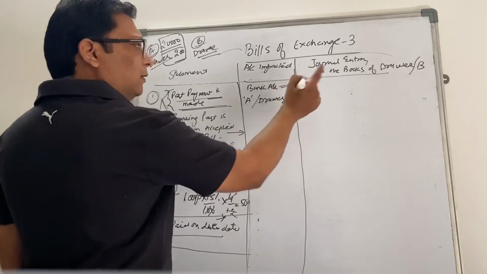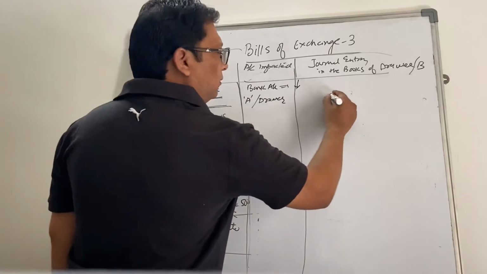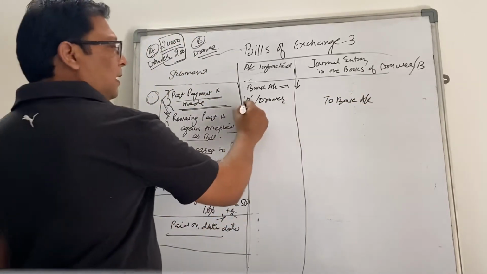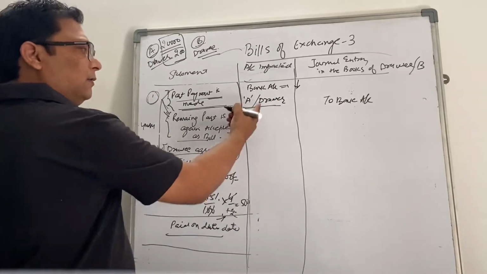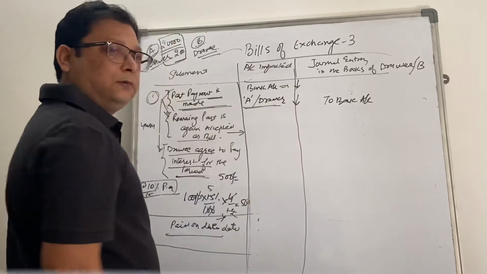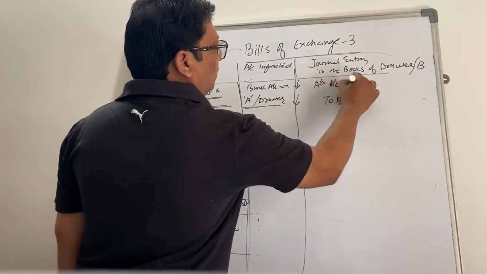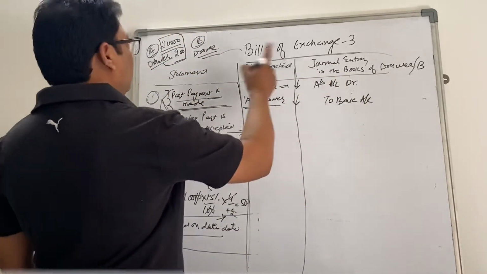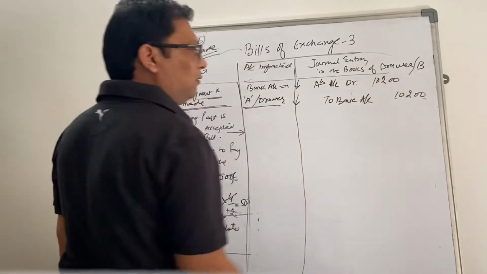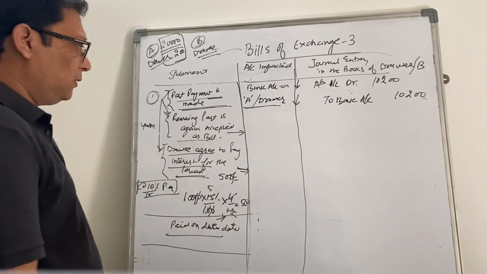So bank, because they are making the payment, their bank will go down, which is your asset going down, so it should be credited to bank account. And who is receiving the payment? A is receiving the payment, it is their creditor. Creditor is also going down, so when the liability goes down, it will be debited. So A's account debit. How much have they paid? Earlier example, 10,200.